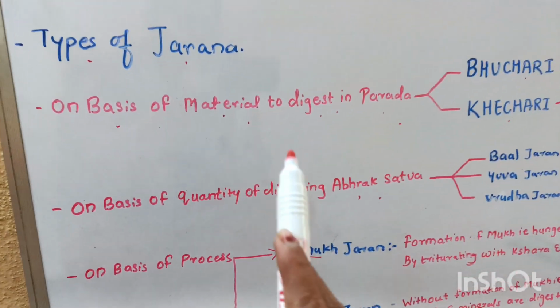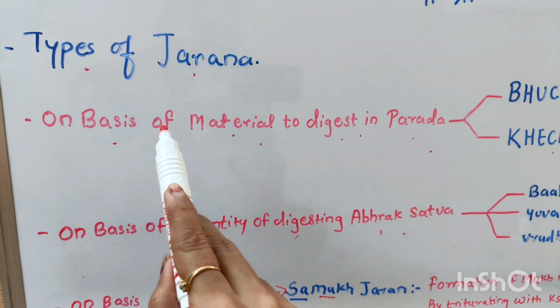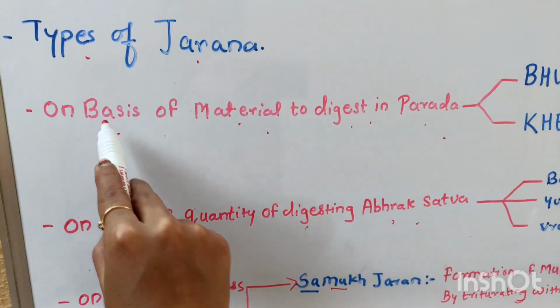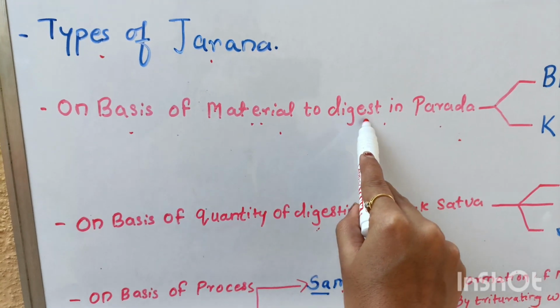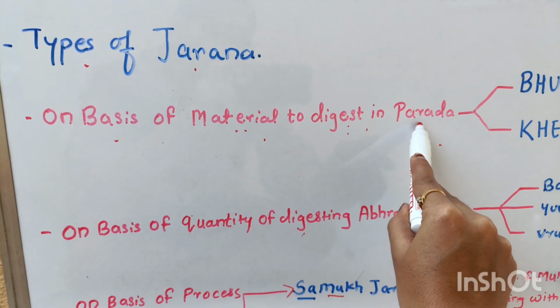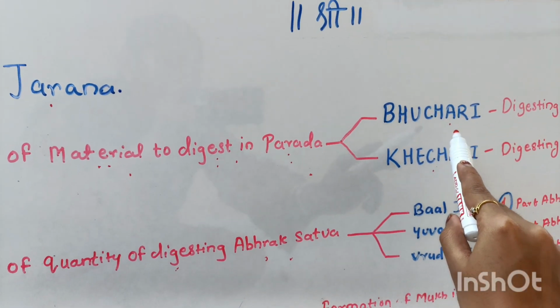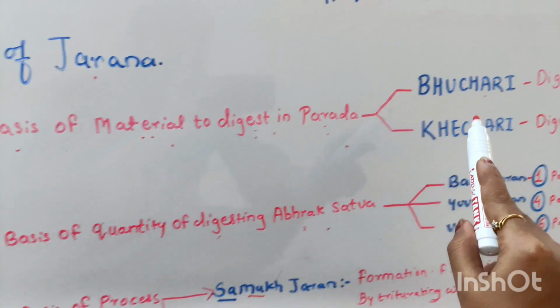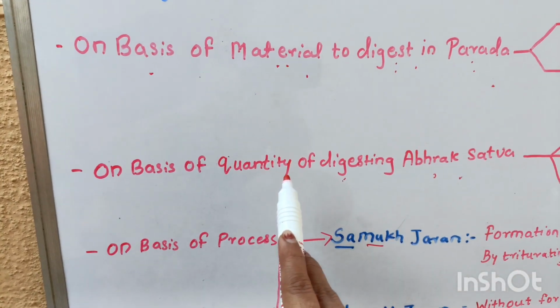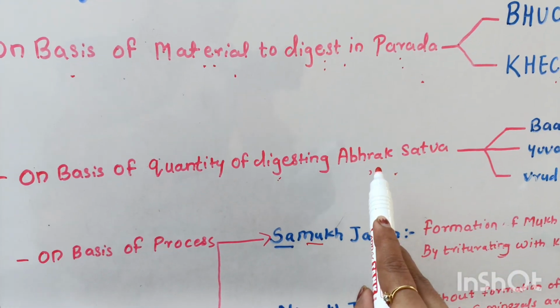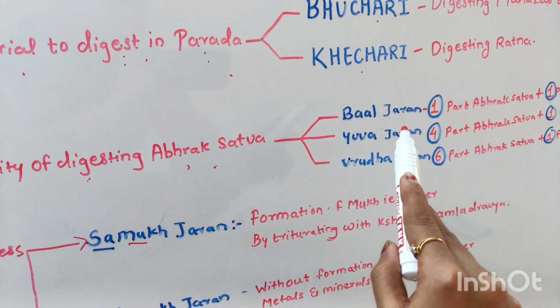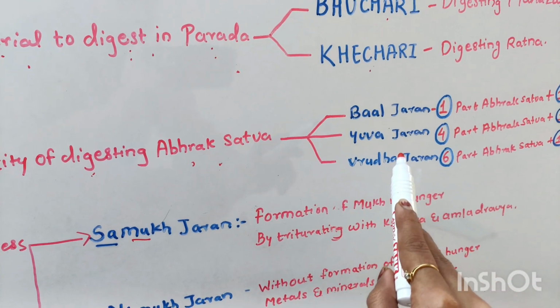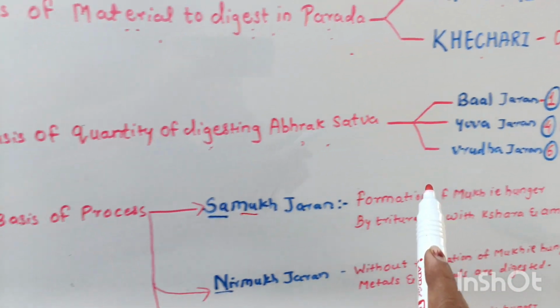As you can see, the types of Jarana have been divided on the basis of the material that is required to digest in Parada, which is called Bhuchari and Khechari; on the basis of the quantity of digesting Abhrak Sattva, the types are Balajaran, Yuvajaran and Vruddhajaran.